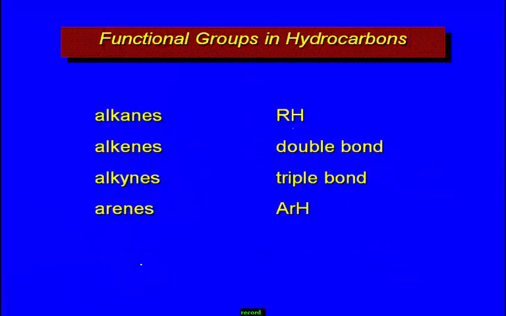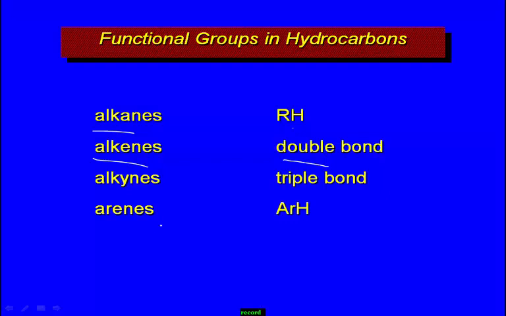Next, functional groups in hydrocarbons. When we observe the alkanes, in alkanes the functional group is usually a single bond, means an RH bond is present. R means any alkyl group and hydrogen, which contain a single bond. In alkenes there is a double bond. You know, in the last video, alkenes are the compounds which contain a carbon-carbon double bond. Ethene is the best example.